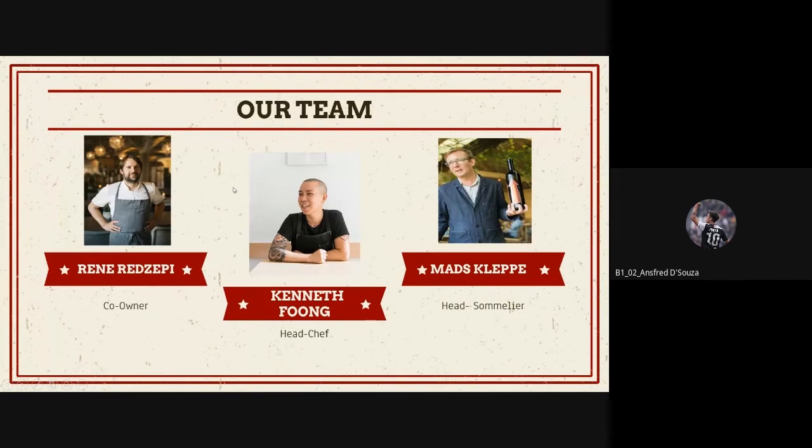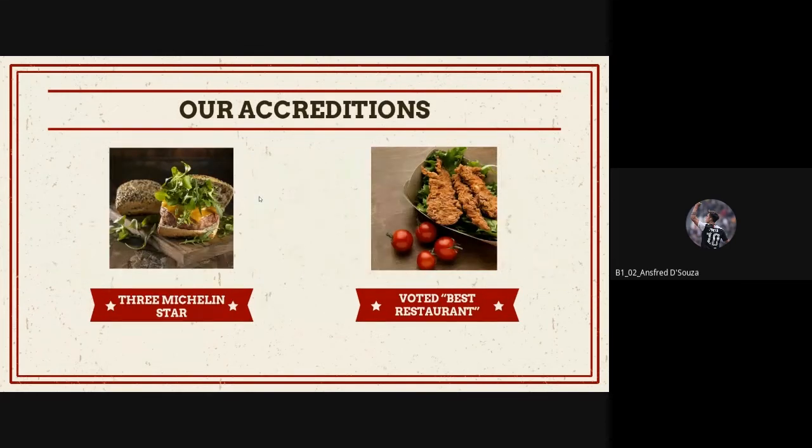So just giving a brief about the chefs and who all take care of the restaurant. So we included that too on our about us page. So you can go to the next slide. And we also included a part where we showed our achievements or our accreditations, like the 3 Michelin stars or the best restaurant. So you can go to the next slide.